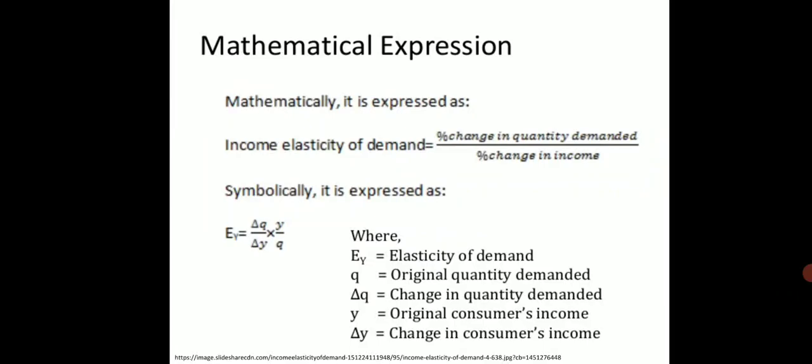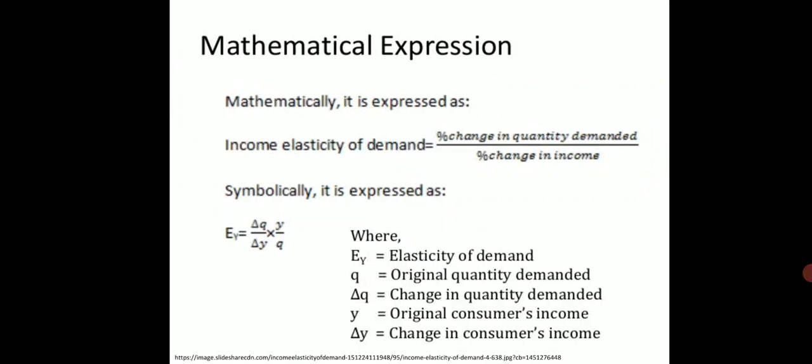Mathematical expression. Mathematically, it is expressed as income elasticity of demand is equal to percentage change in quantity demanded divided by percentage change in income.